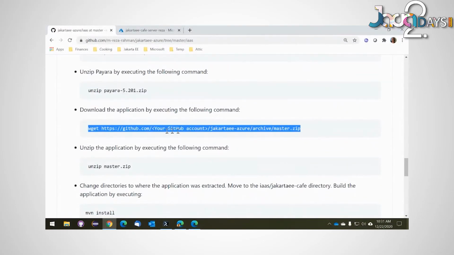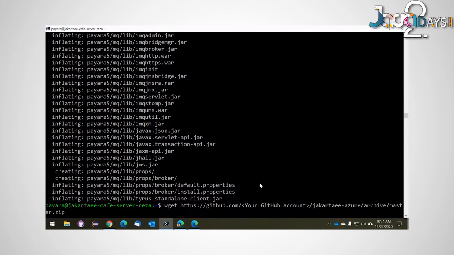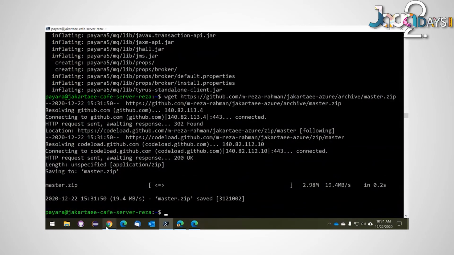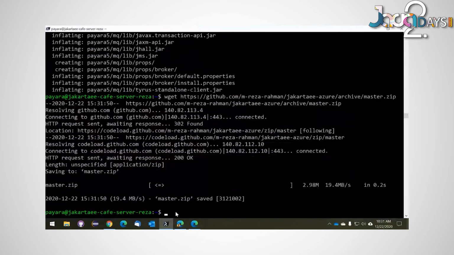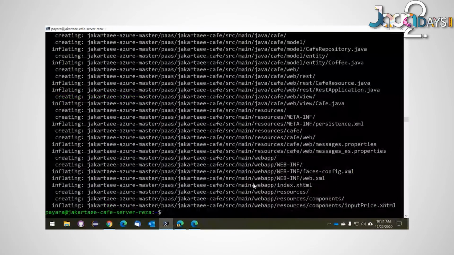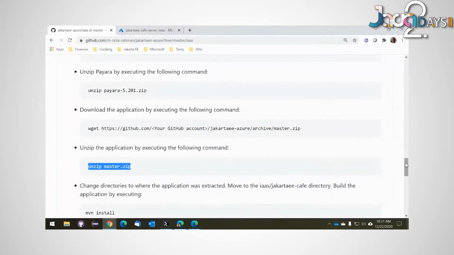So now let's get the application itself. I'm getting it from my own GitHub repo. Okay, the application is downloaded. We're going to unzip the application. Okay, the application is unzipped.